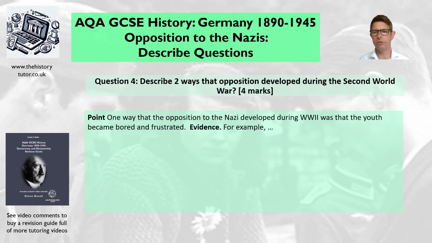Here's my idea. You can self-assess and keep your idea as long as it's got an argument developing. One way the opposition to Nazis developed during World War II was that youth became bored and frustrated. Maybe you've gone with youth wanting to rebel against Nazi ideas, liking Western culture more than traditional Nazi culture, or not liking some of the Nazi policies. Have an argument. Now pause me and support your idea with 1 or 2 sentences of an example, with keywords and key facts. Away you go.